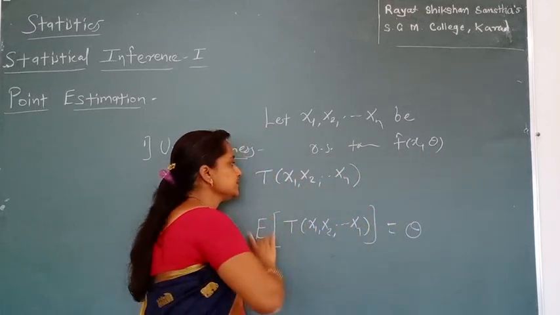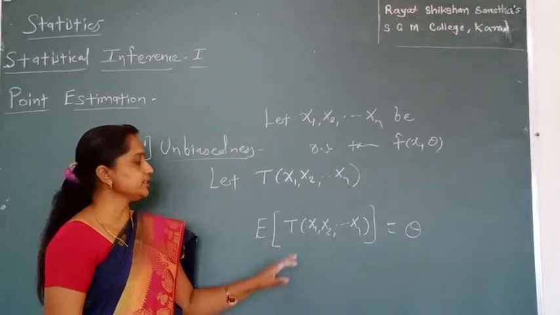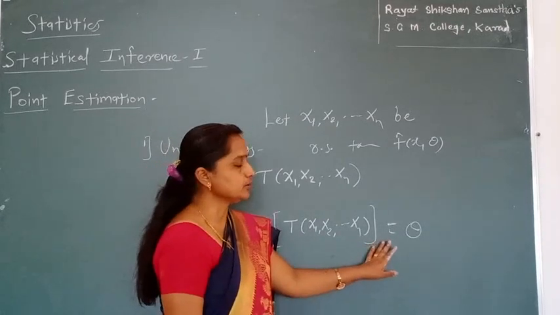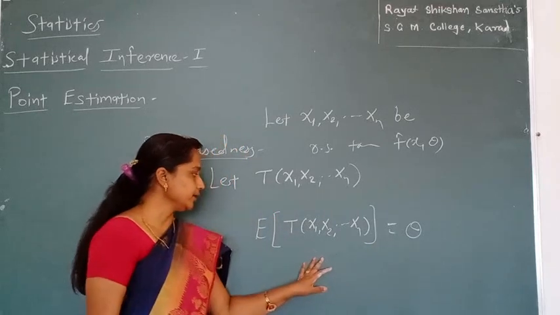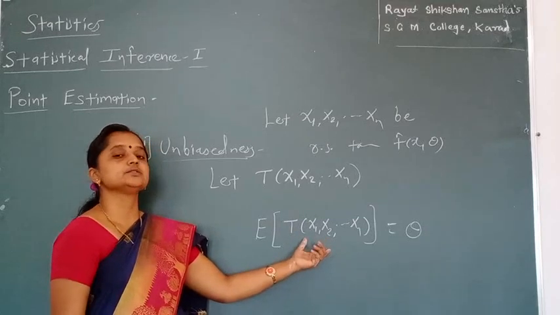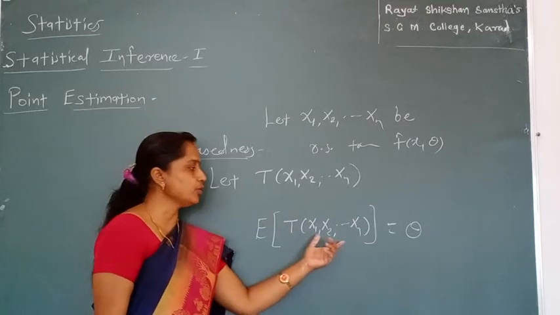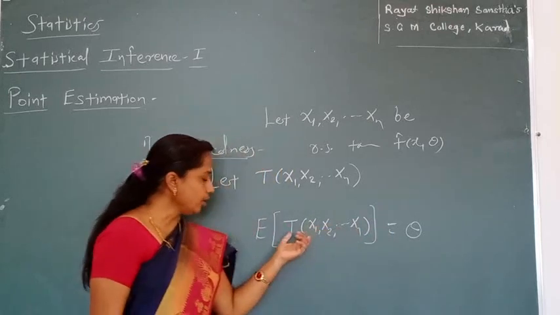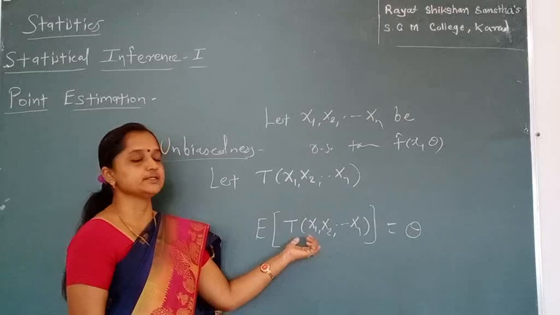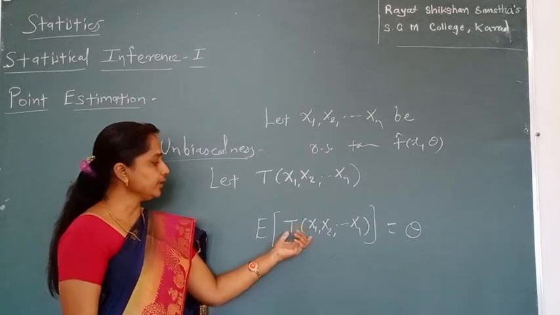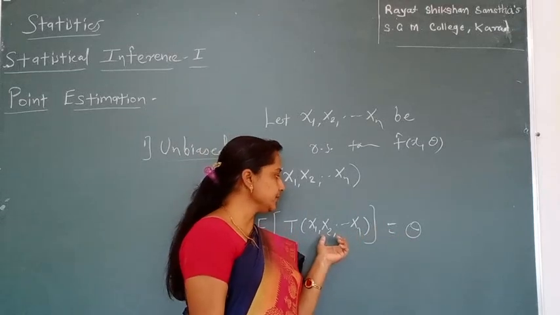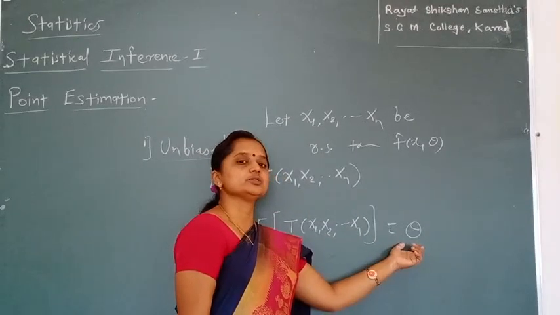We find a statistic such that it is an unbiased estimator of theta, meaning the expected value of that statistic is equal to theta. This is our main target. If the expectation of T is equal to theta, then we say that this statistic is an unbiased estimator for theta. The meaning is that if you take the average or mean of this statistic, then on average the mean of this statistic is theta. So this is a representative figure of our unknown population parameter.